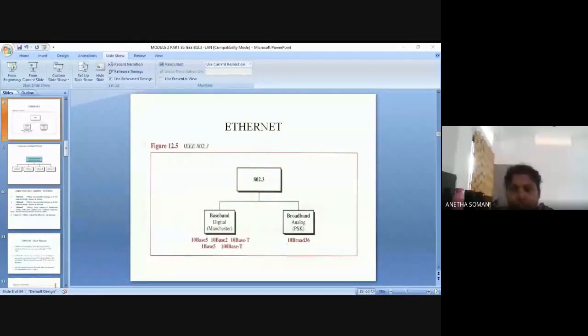Now, what is the number given for the project for Ethernet? 802 point, what is the version for Ethernet?